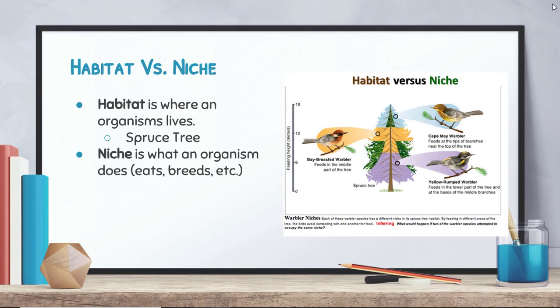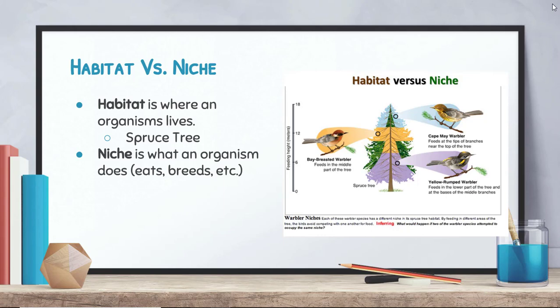So the niche is what an organism does in its environment. That includes things like what it eats, how it functions in its environment, a variety of different things, where it obtains water. You can see that all three of these warblers occupy different niches in their environment. The Cape May warbler feeds at the tips of the branches near the top of the tree. The bay-breasted warbler feeds in the middle part of the tree, and the yellow-rumped warbler feeds in the lower part of the tree. So they all may have the same habitat, but occupy different niches.